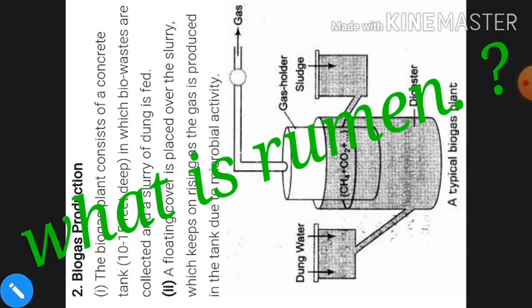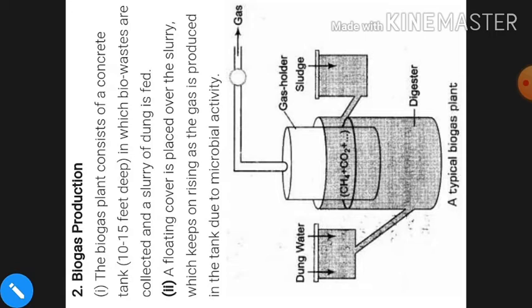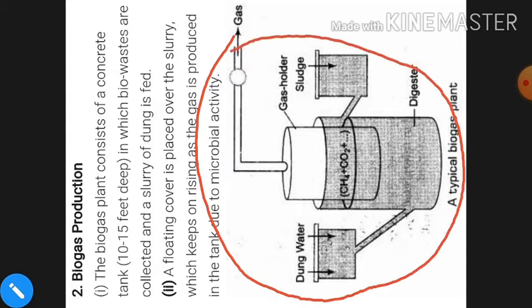But on a large scale, how can we produce the biogas? This is the plant that is used in production of biogas. Here we are describing how biogas is produced by a biogas plant.